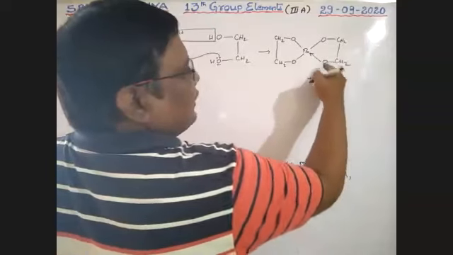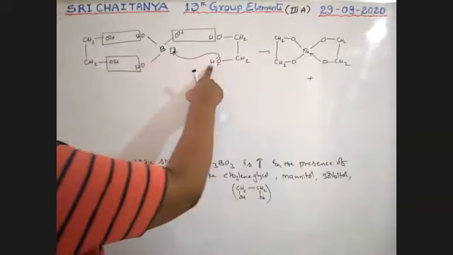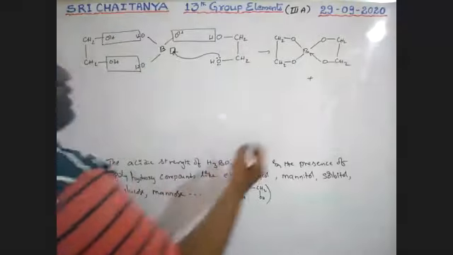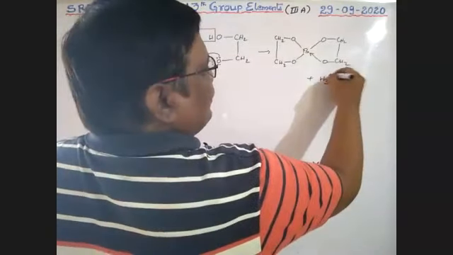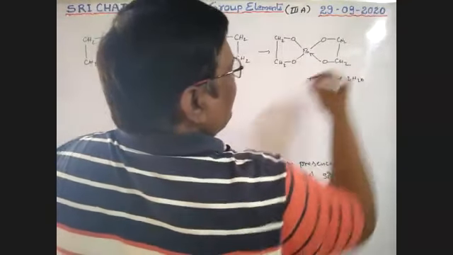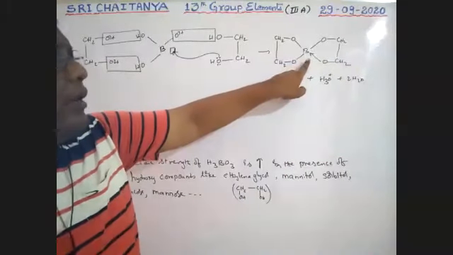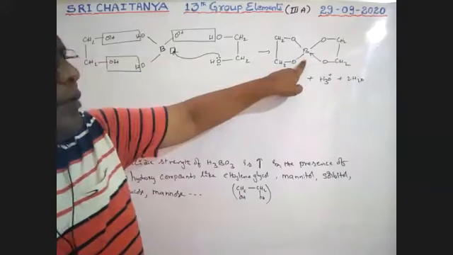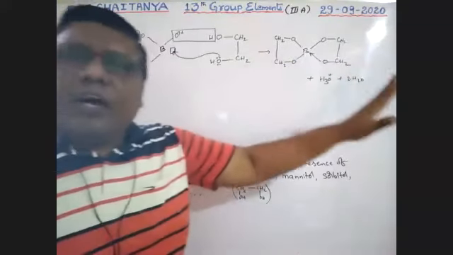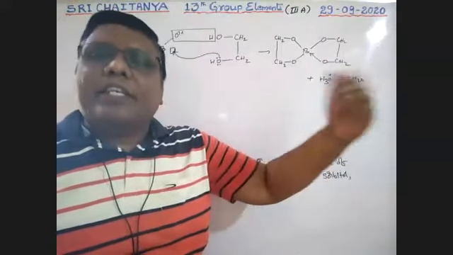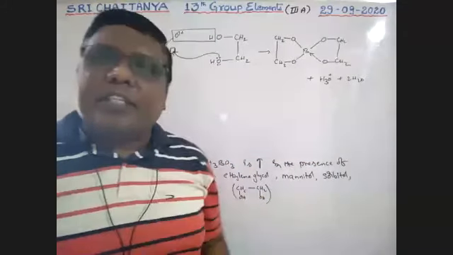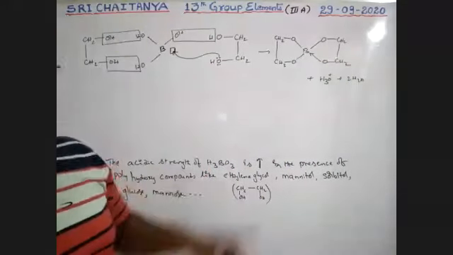Plus H plus is coming out from this. That H plus and one of these water molecules gives H3O plus ion. That means a cyclic complex compound is formed. Because of that, H plus comes out quickly, so the acidic strength increases.